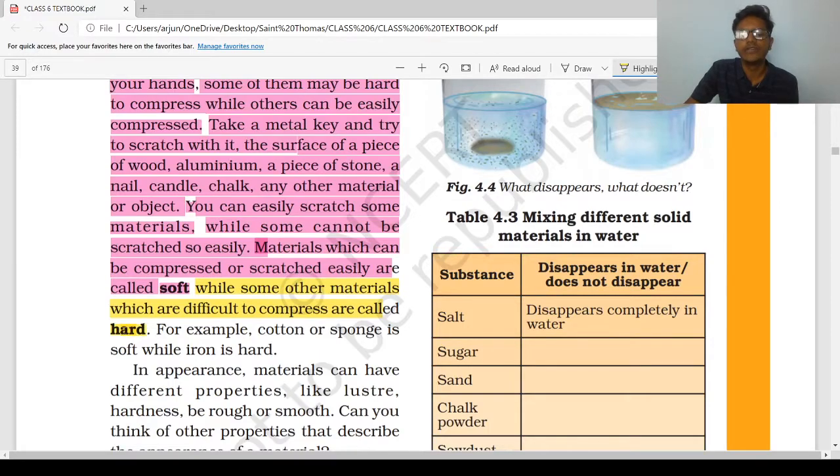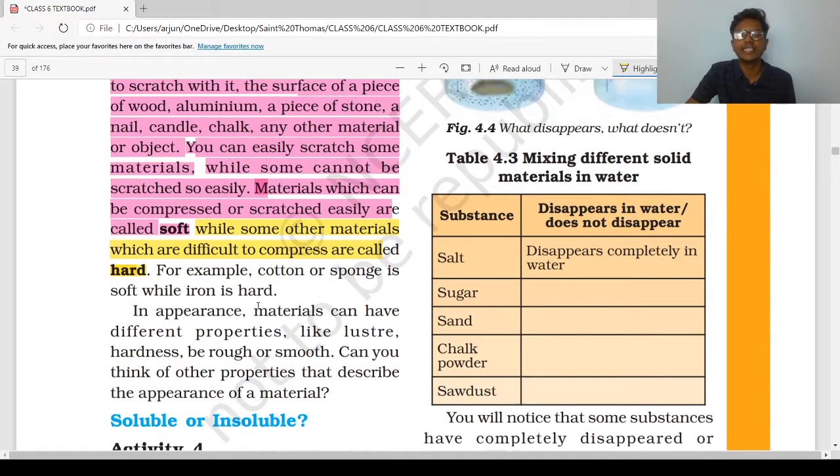I have given you the example of a steel rod. For example, cotton or a sponge is soft, while iron is hard.